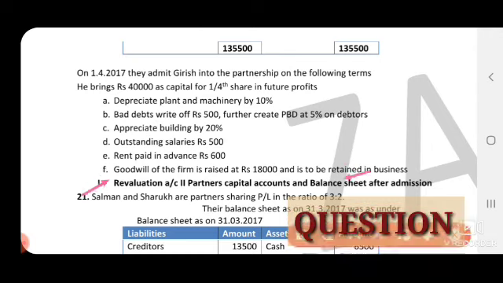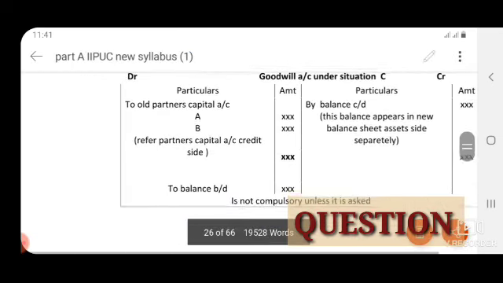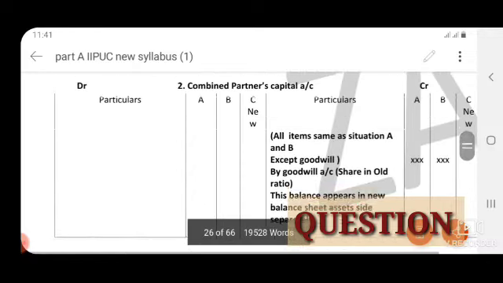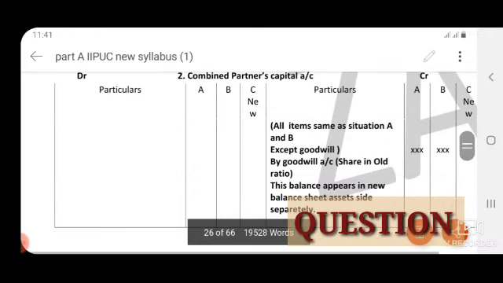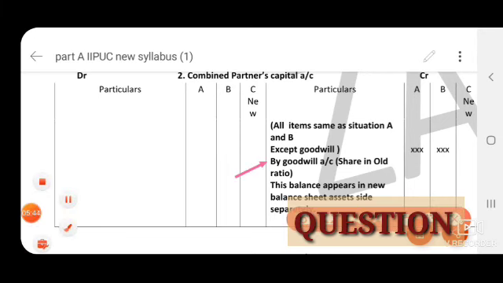Now under case 3, it is goodwill raised and retained. This is the combined partners' capital account. All items are the same as situations A and B except goodwill. Goodwill we have to share in the old ratio, and this balance appears in the new balance sheet.